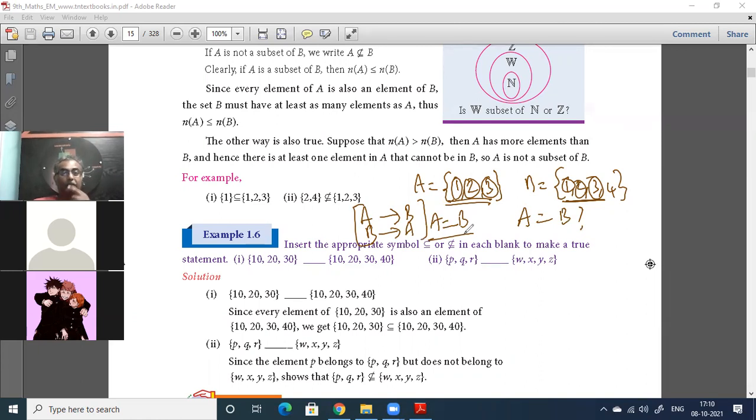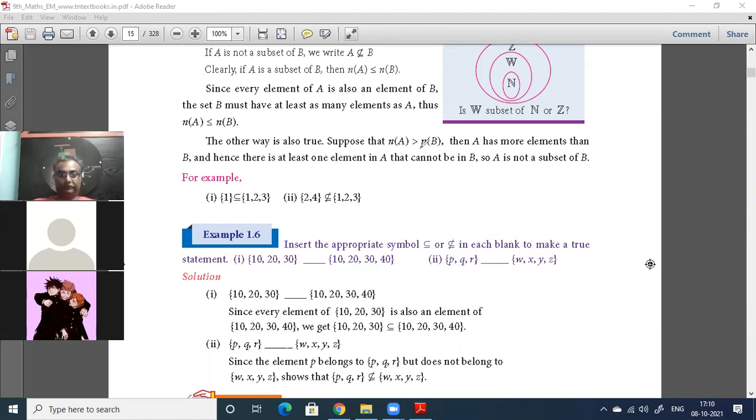All the elements in A must be in B. All the elements in B must be in A. Then only you are defining equality. Very important. Don't forget. Equal sets, equivalent sets.